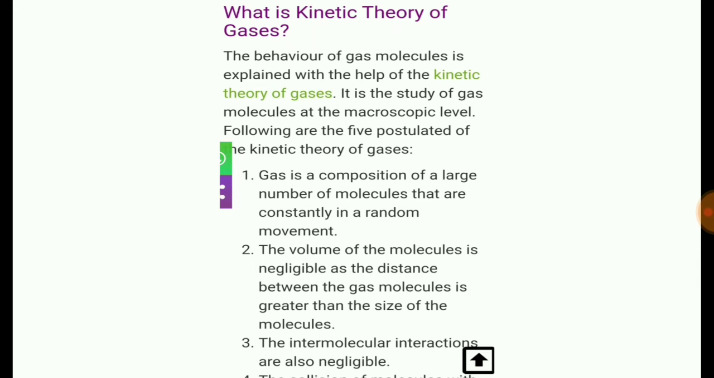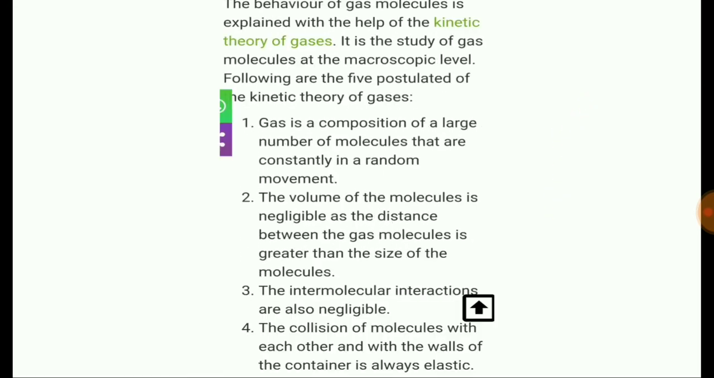The intermolecular interactions are negligible, because if there were strong intermolecular interactions, then these gas molecules might be close to each other. As these gas molecules are very much apart from each other and are continuously in random motion, it means there are fewer intermolecular interactions between the molecules. The collision of molecules with each other and with the walls of the container is always elastic.